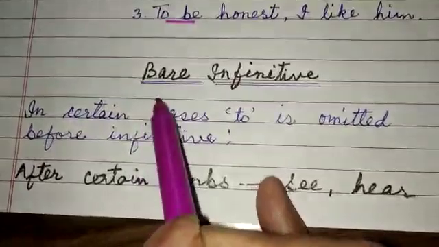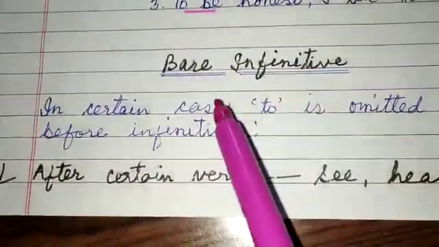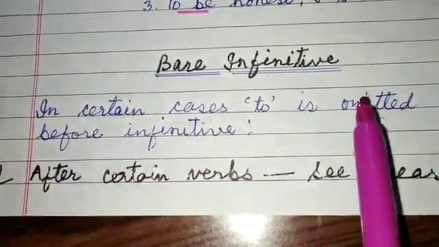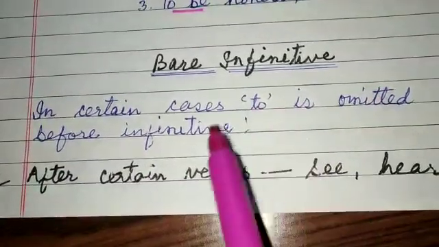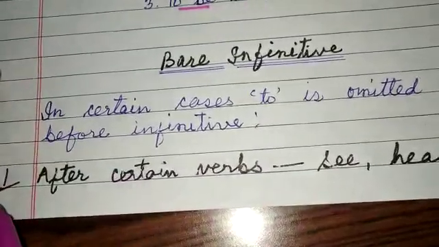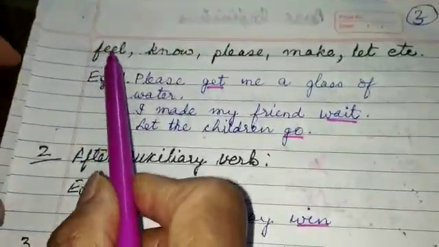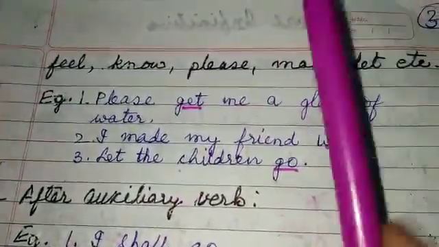Now then, let's see the bare infinitive. Children, the meaning of bare infinitive is when we do not use to before verb. That is called bare infinitive. And when do we use bare infinitive? Let's see the rules. First rule is, after certain verbs like see, hear, feel, know, please, make, let, and there are a few more words.